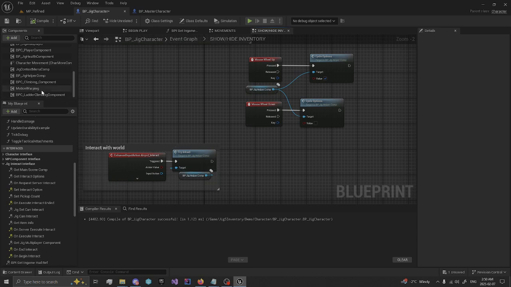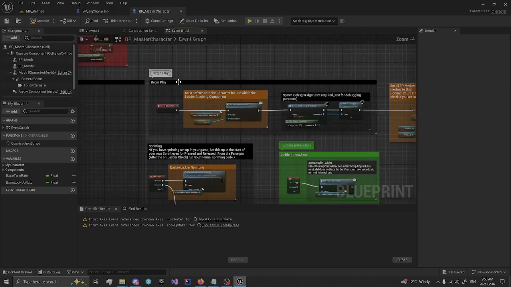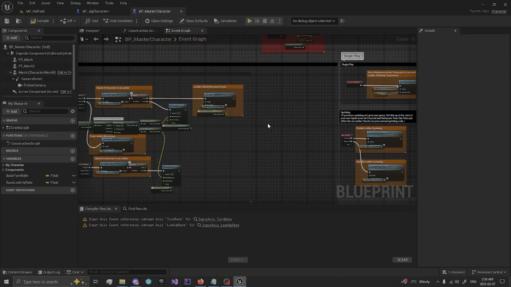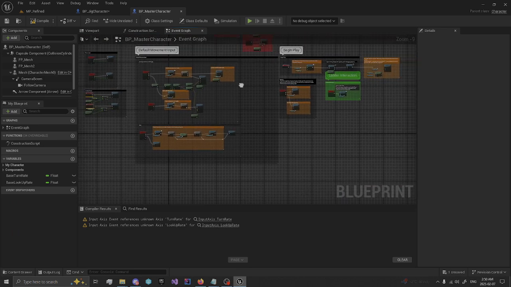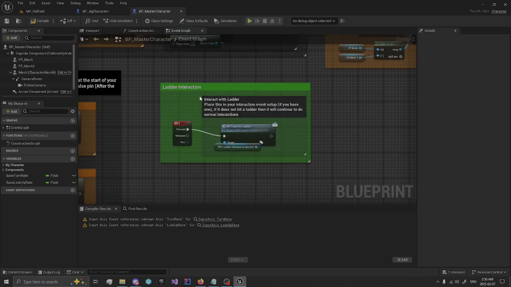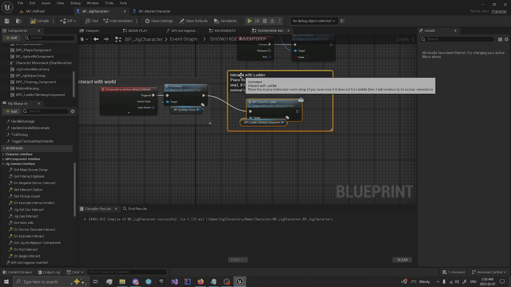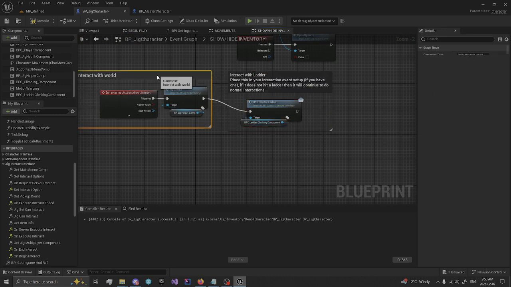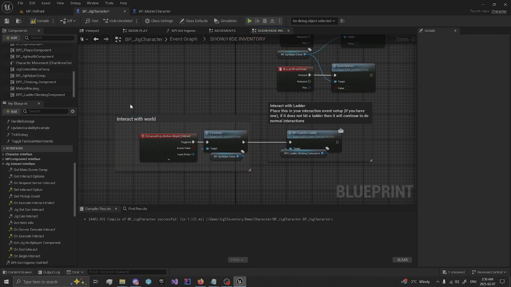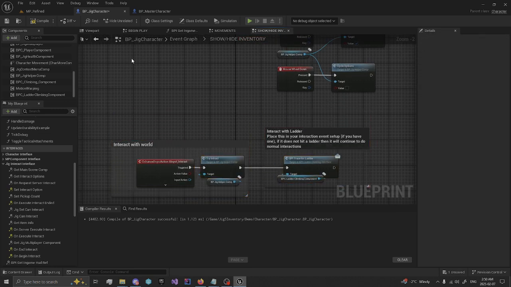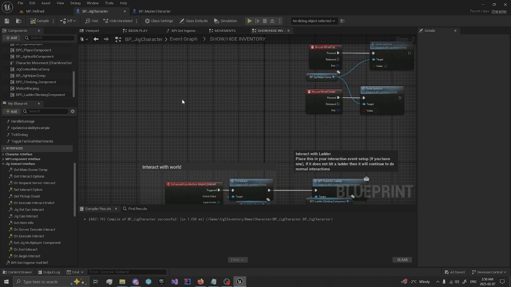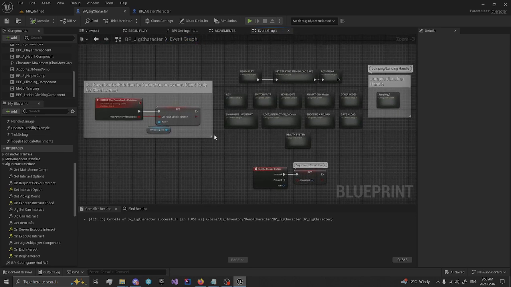And come over to our ladder character. And for the ladder interaction, we just copy this. Paste this right here. Now we'll trace for ladders. And now we want to set up our movement.